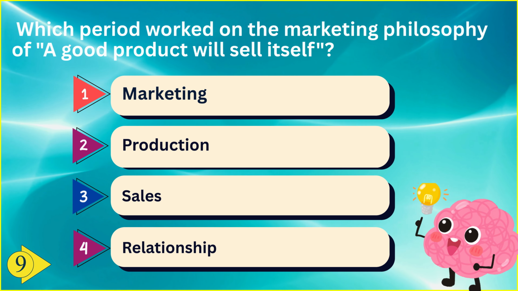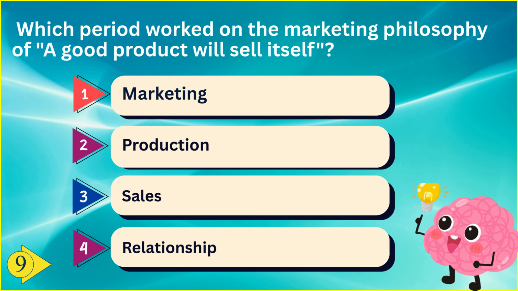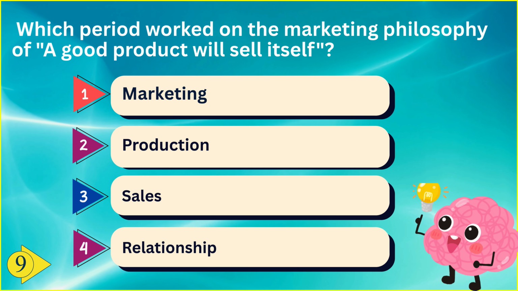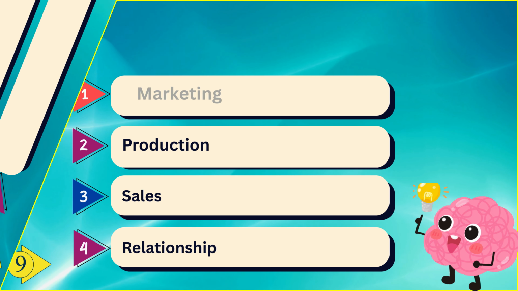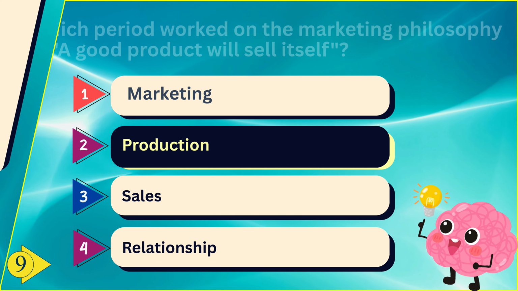Which period worked on the marketing philosophy of a good product will sell itself? Option 1 marketing, option 2 production, option 3 sales, and option 4 relationship. And the correct answer is option 2 production.